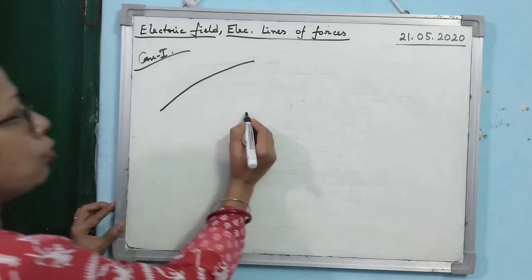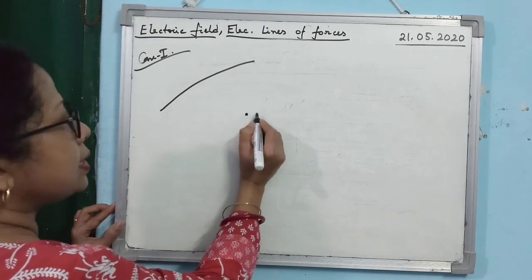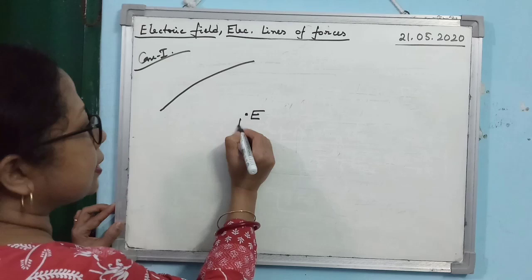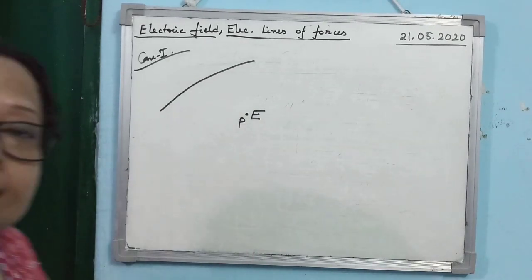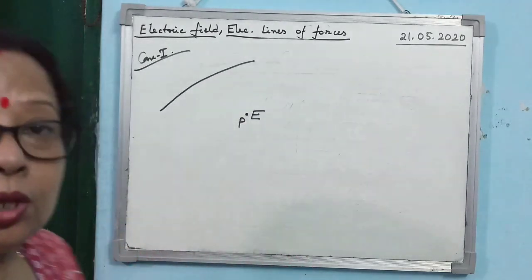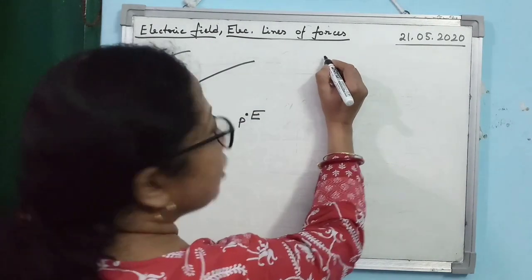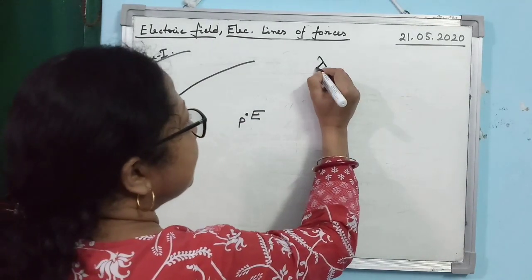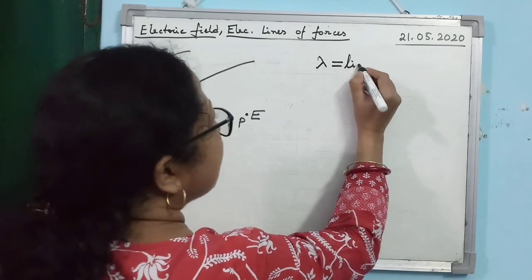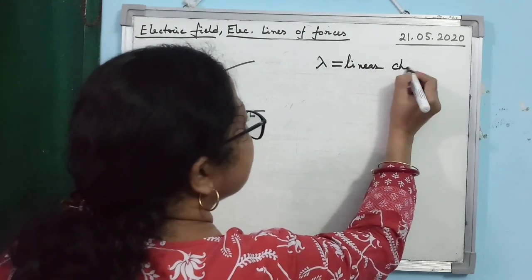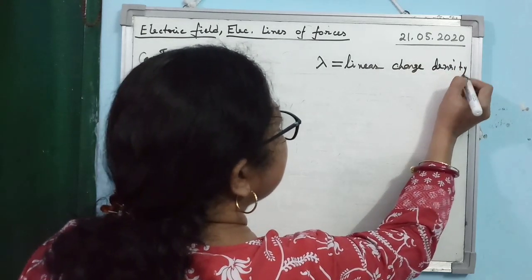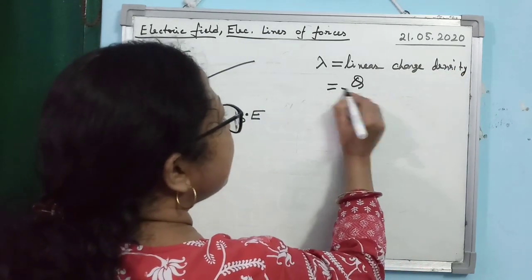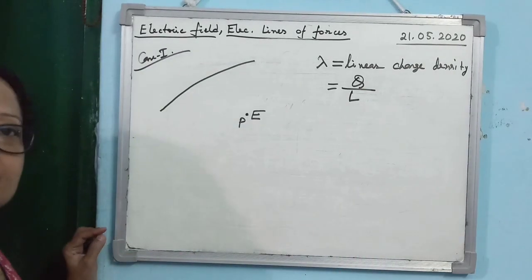And you have to find out the electric field intensity at the point P due to all the charges. In this case, what do we do? We first define one quantity, that is lambda, that is known as the linear charge density. Alright, what is linear charge density? Charge per unit length.